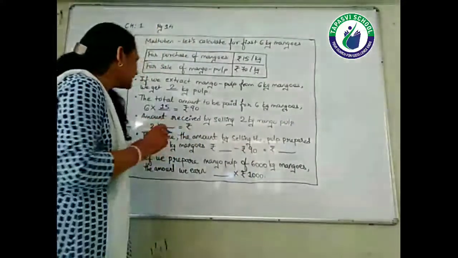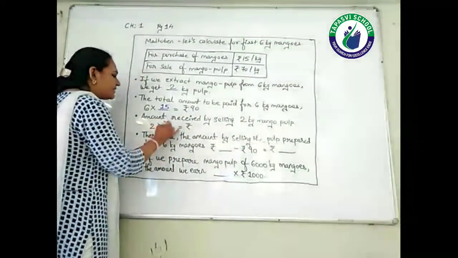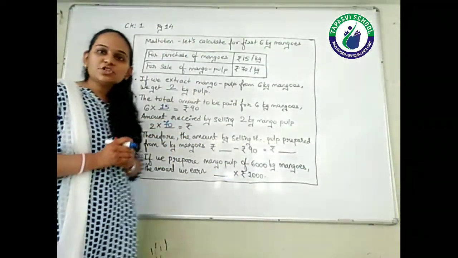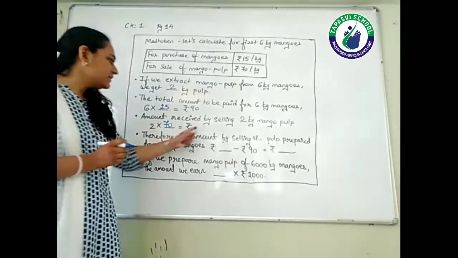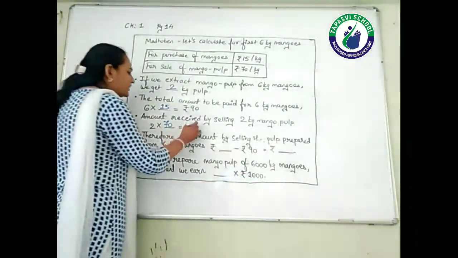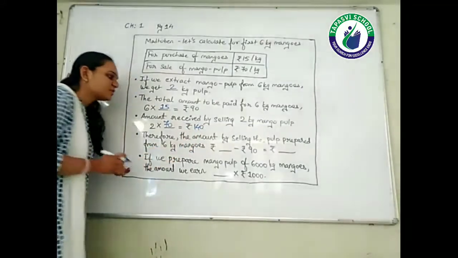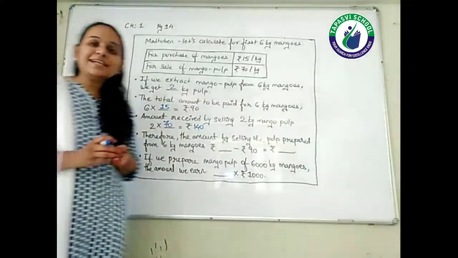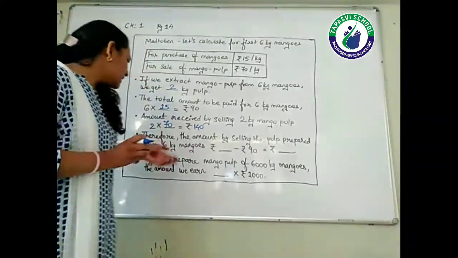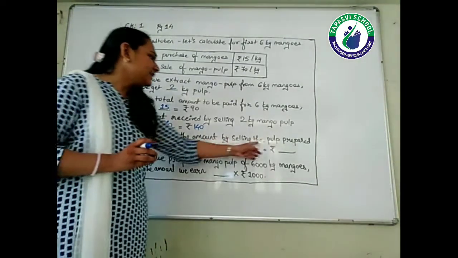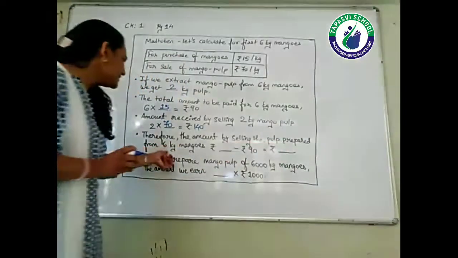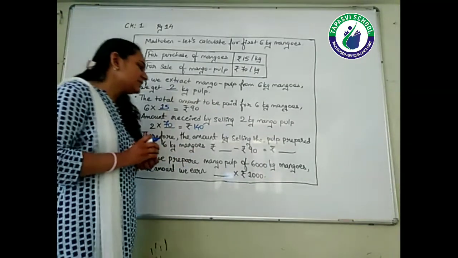So here I am writing 2 multiplied by 70. So how much money will she be getting? She will be getting 140 rupees by selling 2 kg mango pulp. Therefore the amount by selling the pulp prepared from 6 kg mangoes is 140 rupees.